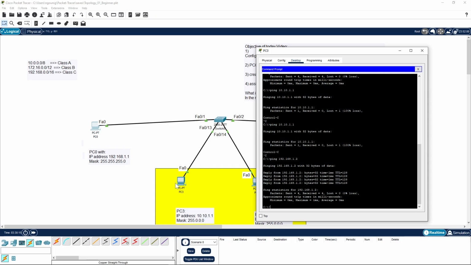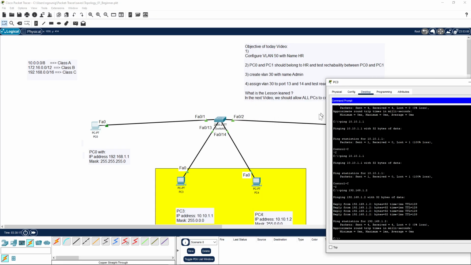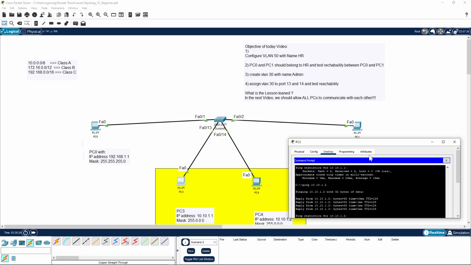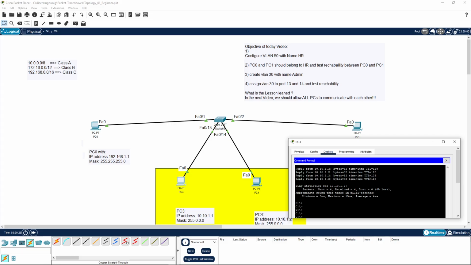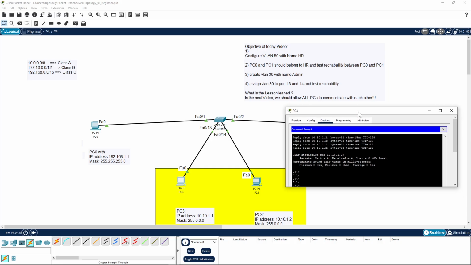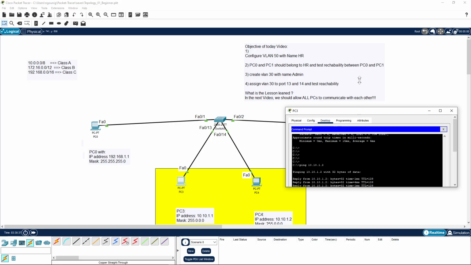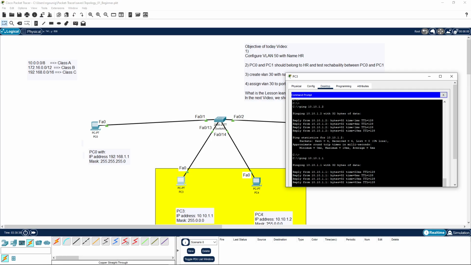So PC3, can it ping PC4? Yes or no? What do you think? Ports 13 and 14 are in VLAN 30, meaning ping should be successful. Let's check. There. So you can see the ping is successful.